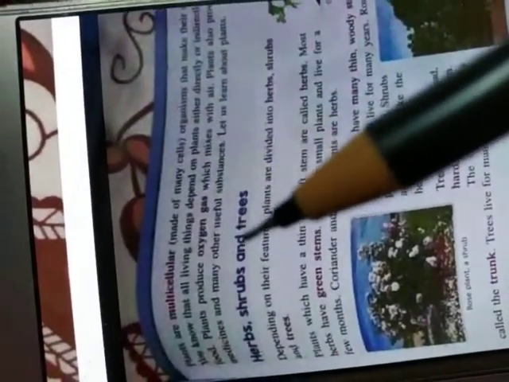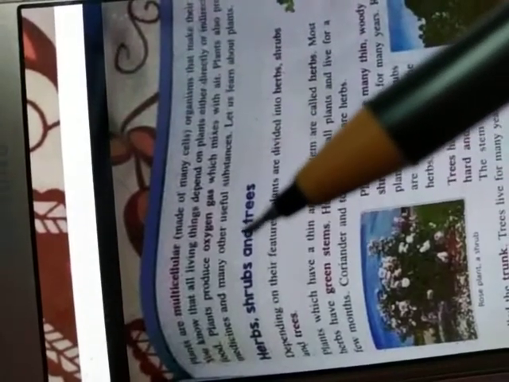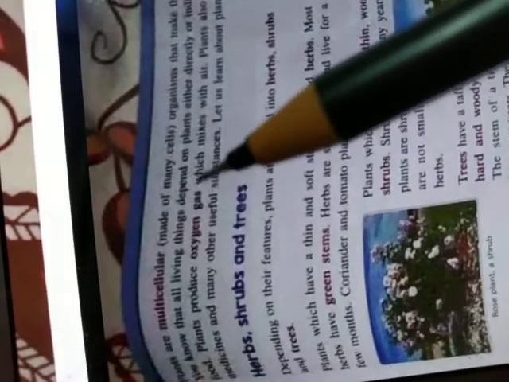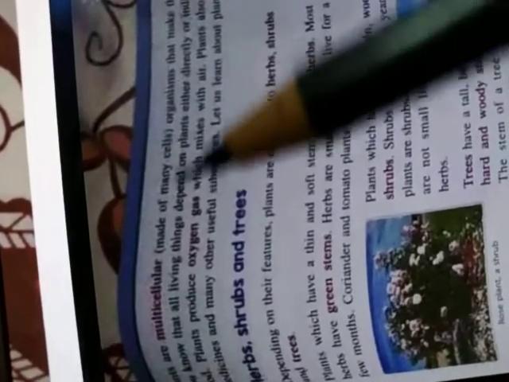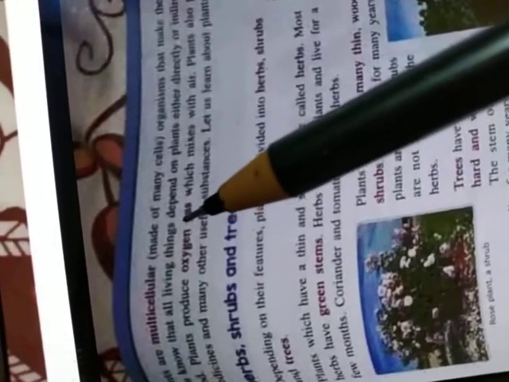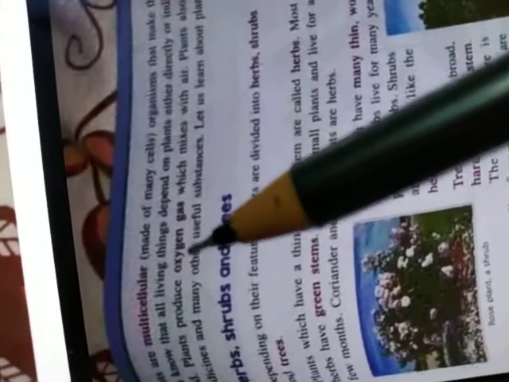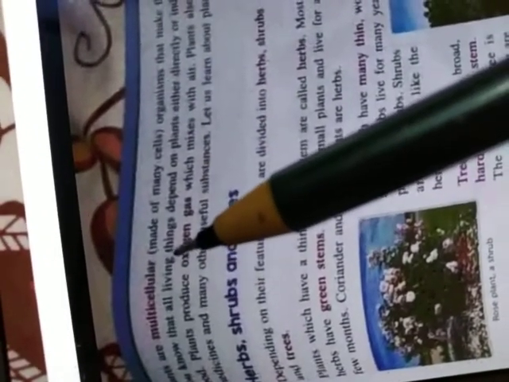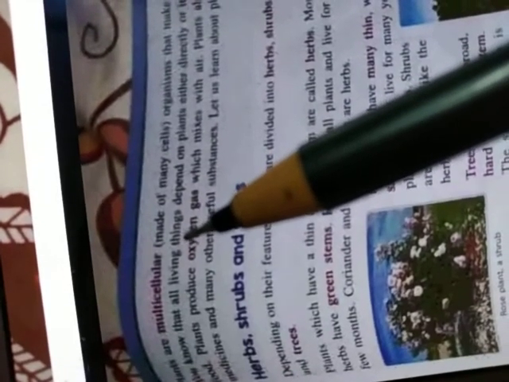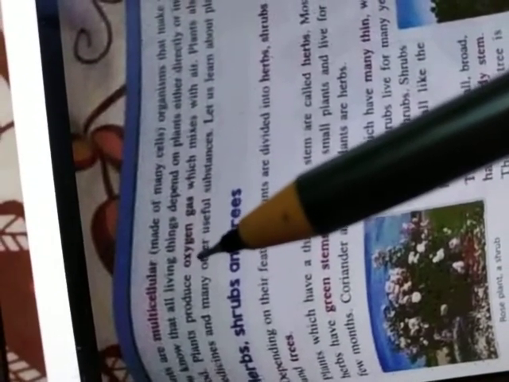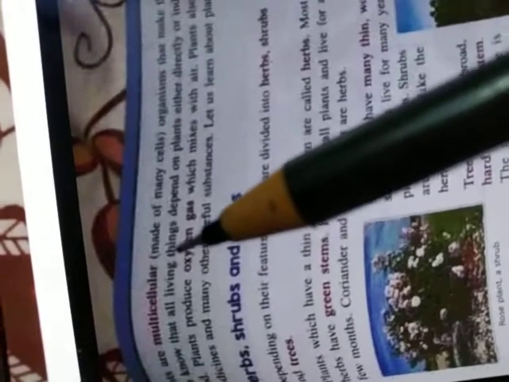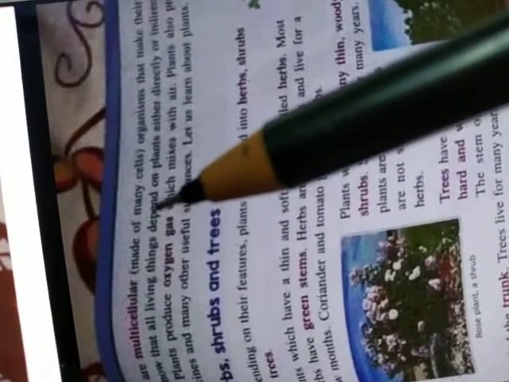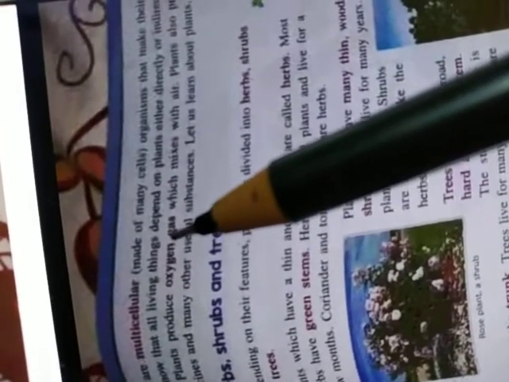We know that in the previous chapter, we learned that all living things depend on plants. Mainly the animals depend on plants for food, either directly or indirectly. Plants are the only autotrophs, they produce food in the process of photosynthesis. Some animals directly eat the plants as their food, and some indirectly, meaning some eat the flesh of other animals, and these animals eat the plants.